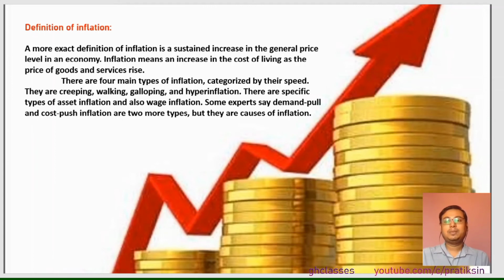Sometimes it happens that the production is not much but the demand has increased more than that of the production. In that situation, the cost of the goods and services will increase. Or in cost push inflation, the raw material cost has increased and because of that the production cost has increased and thus the goods and services cost increased. So that is called cost push inflation. I hope you have understood very well what is the exact meaning of inflation. At any time of the slide you can take a screenshot and note it down for your better memory.